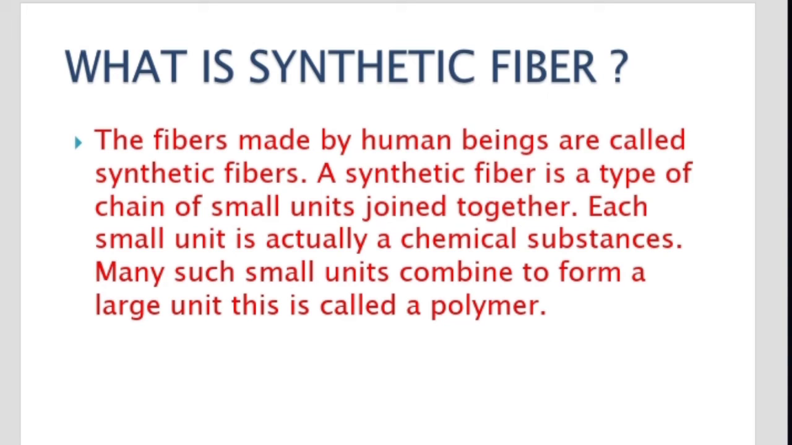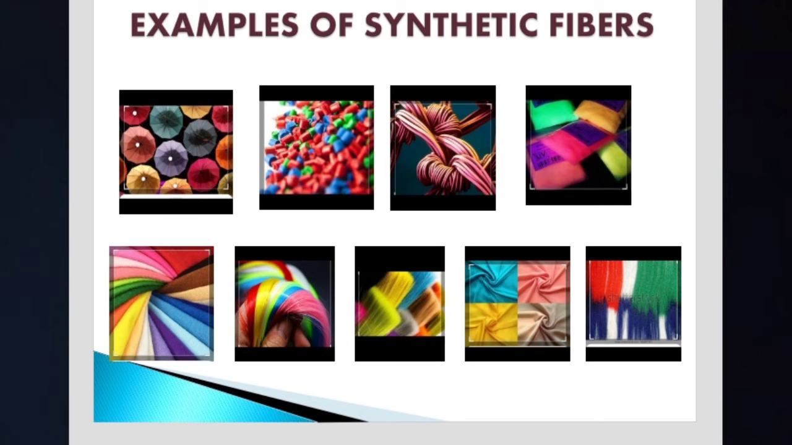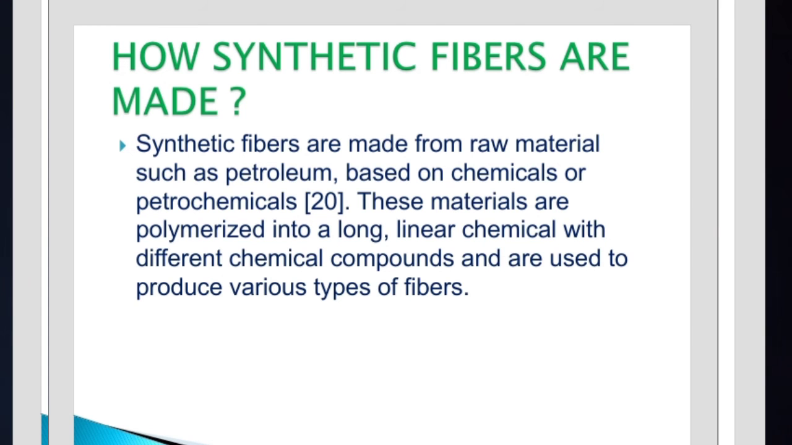So synthetic fibers are made of polymers. Poly means many, mer means unit, right? So many units combine to form one long unit, nothing but a synthetic fiber. Now see, these are some examples of synthetic fibers which I explained. These come under synthetic fibers. You can observe the pictures carefully here. Now we are observing some examples of synthetic fibers.